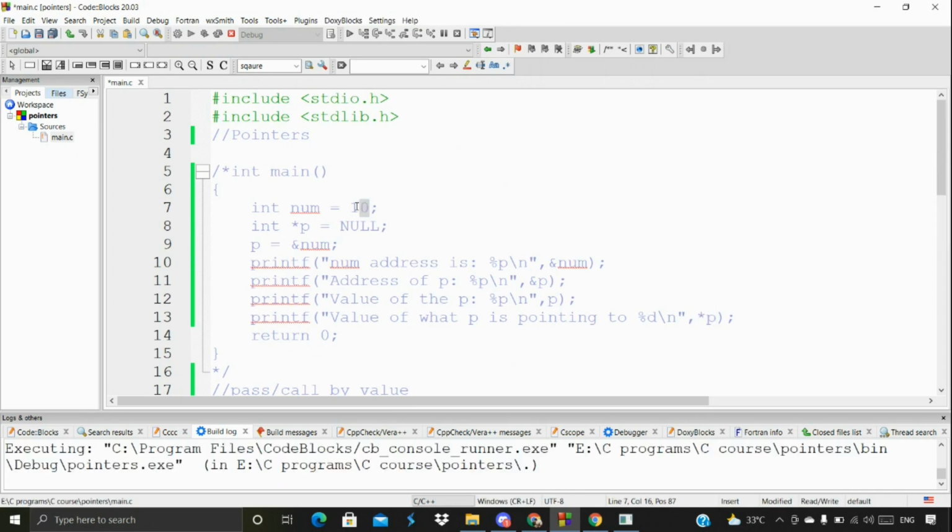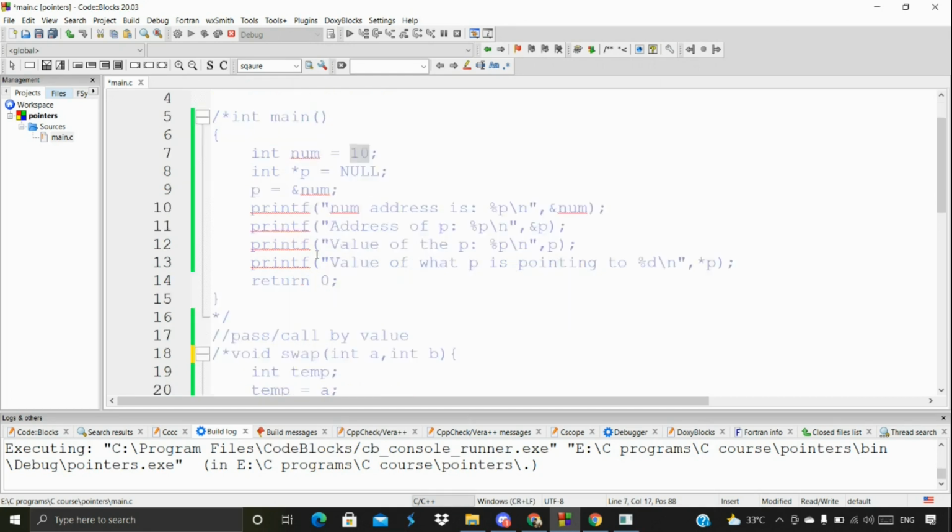Means we're actually getting the 10 only here. You can also refer back to this particular area. When we print on this particular line, we get this 10 here. So the value of what p is pointing to. Whenever we use the asterisk, we're going to get what p is pointing to. So the value p is pointing to is 10. So that's what we got here.